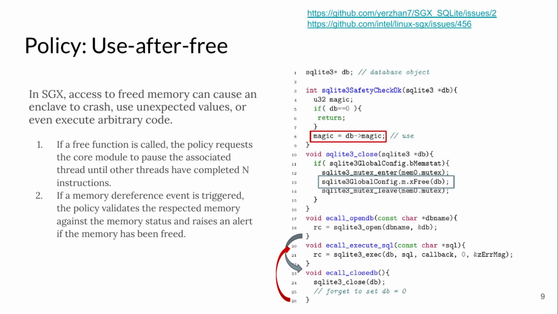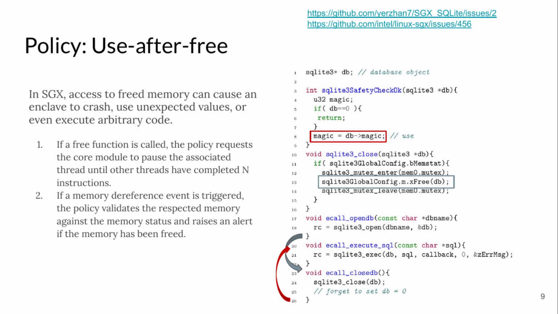It is because the developer forgets to set the reference pointer DB to 0 after the free operation in the sqlite3_close function. It is also noticeable that if developers set the reference pointer to 0 in ECall CloseDB, it also needs to be protected by spin locks. Otherwise, concurrency would still find a way to exploit the same bug.